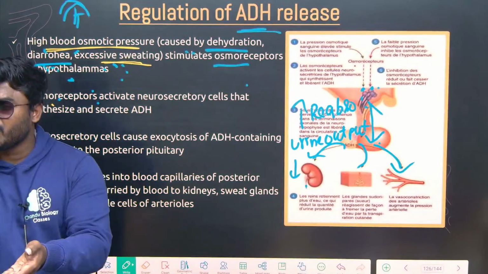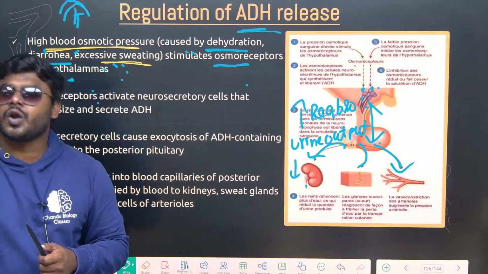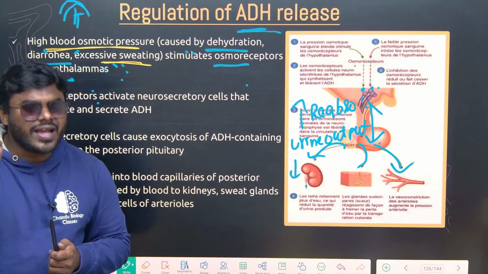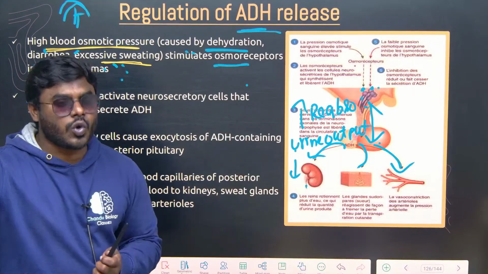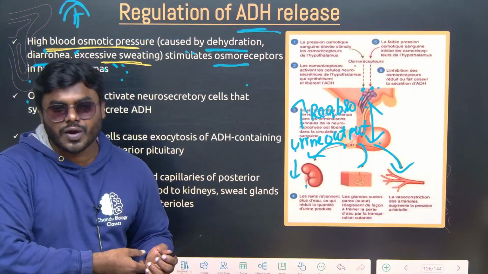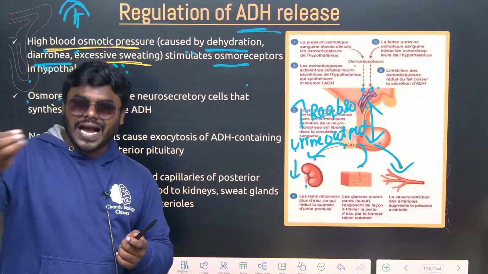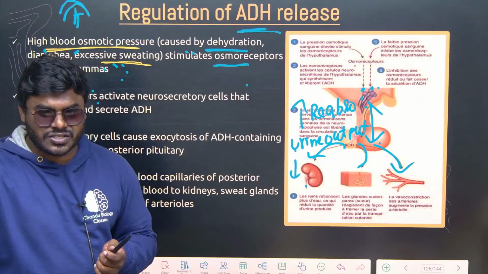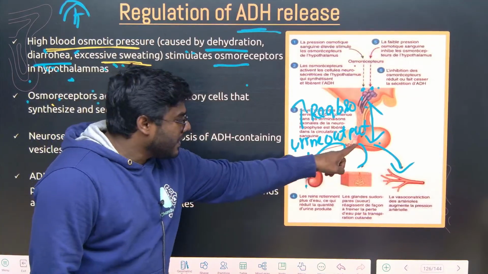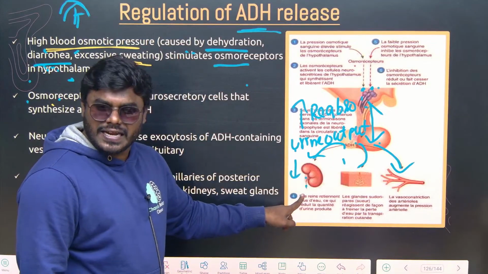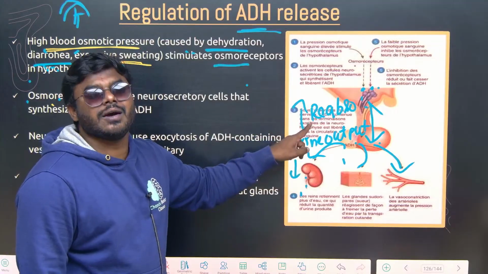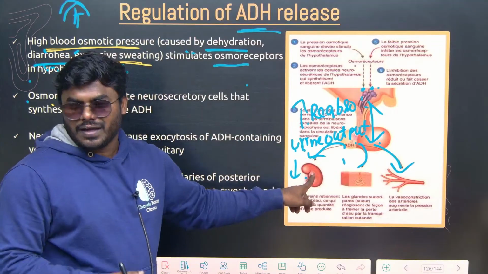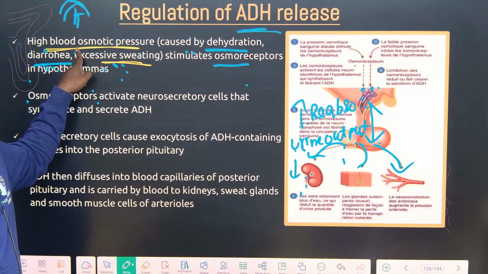Suppose through the urine sodium is going out, chlorine is going out, all ions are going out. If I control that urine output, they never go out, they come back to the blood. You are getting my point? That is called reabsorption, not excretion. So this ADH acts on the kidney, stops the urine output and increases the reabsorption. Then all the ions come back to the blood. Then the blood osmotic pressure becomes normal. You are getting the point?